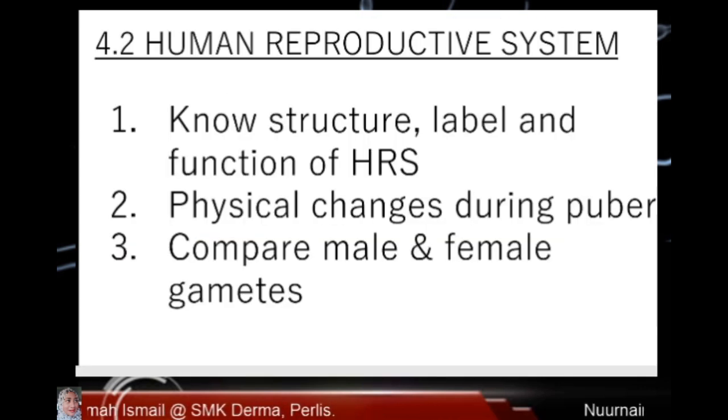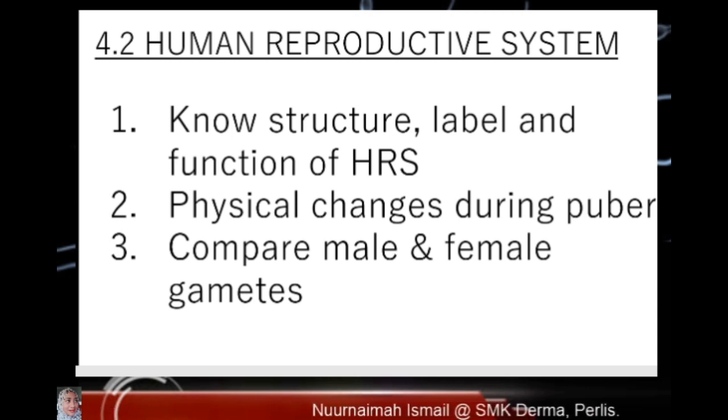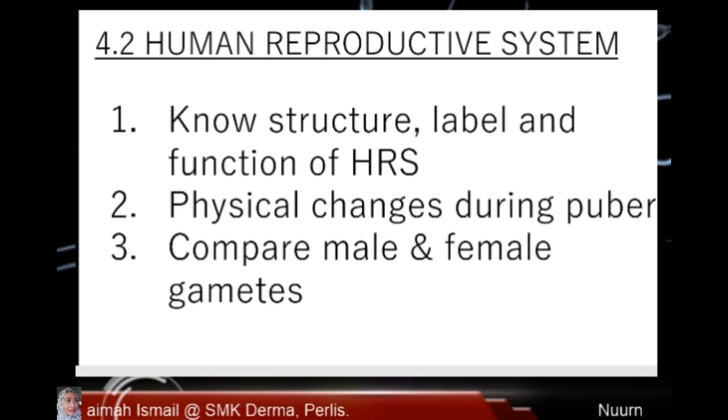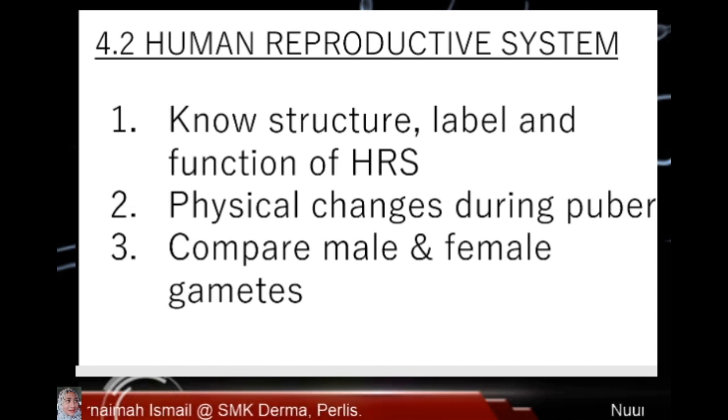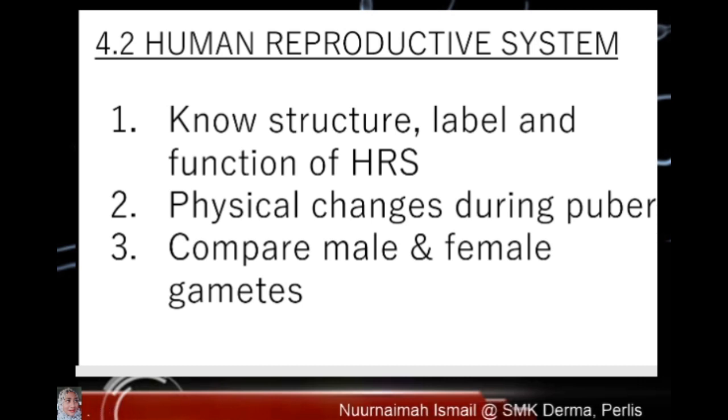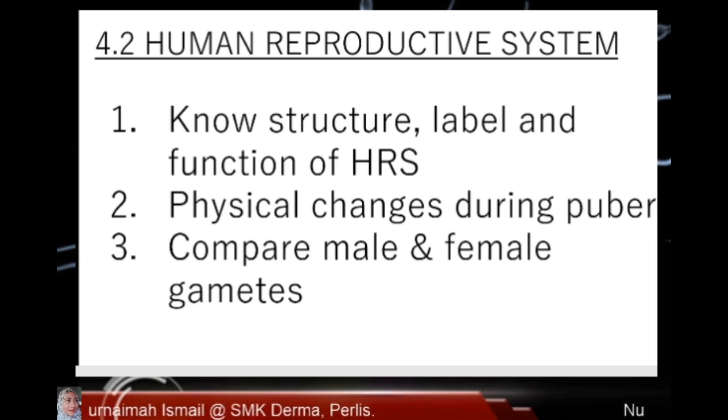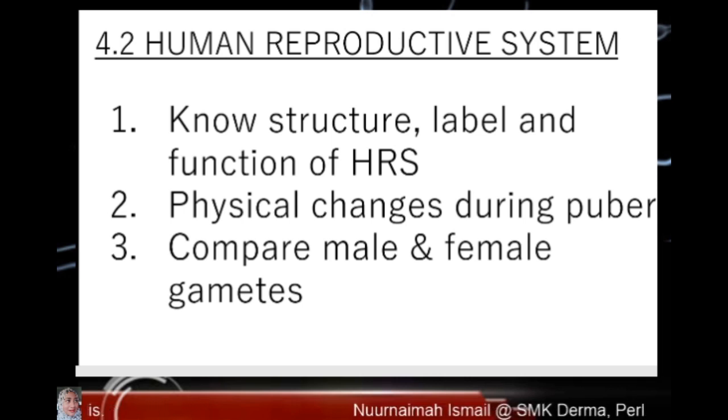The human reproductive system consists of the male and female reproductive system. Both the male and female reproductive system are very important. Married couples cannot produce offspring if any of their reproductive system malfunction. So in this topic, you should know structure, label and function of human reproductive system. You should know physical changes during puberty, and after that compare male and female gametes.